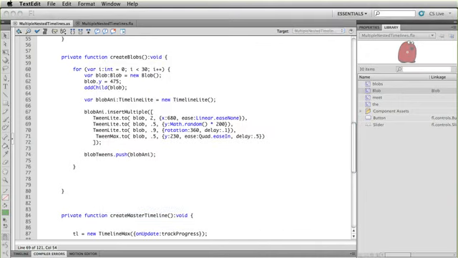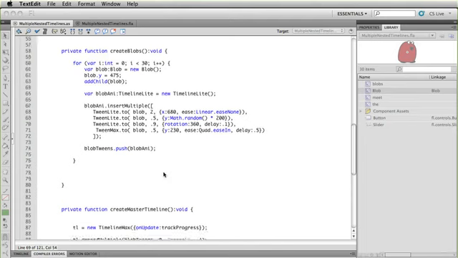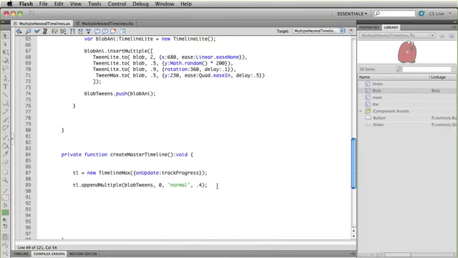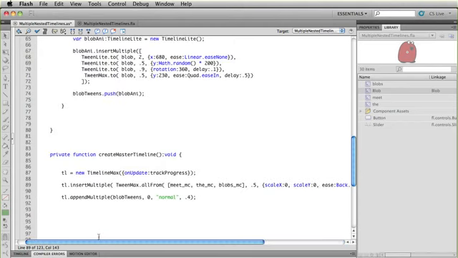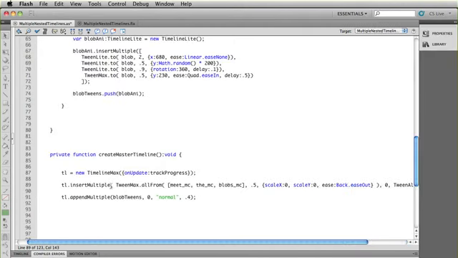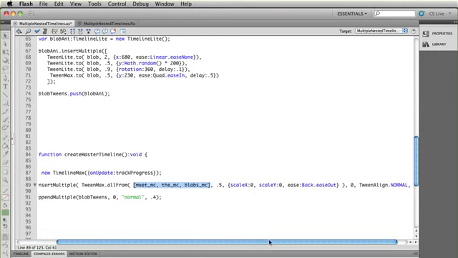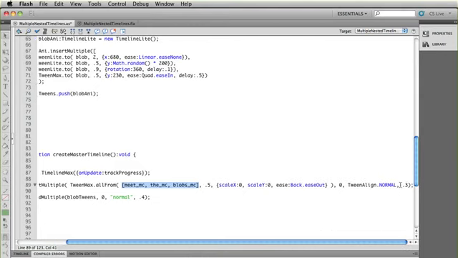It's totally cool. What I want to do next is just show you how we can animate that text, knowing what we know already. So before all the blobs come in my TimelineMax, here I just pasted in insertMultiple for the first tweens that are going to happen, and I'm doing a TweenMax.allFrom. And here I'm creating an array of all the text, meetMC, theMC, blobsMC. They're each going to take 0.5 seconds. They're all going to do the same thing. They're going to scale in from 0, and their tween align is going to be normal with a stagger of 0.3.